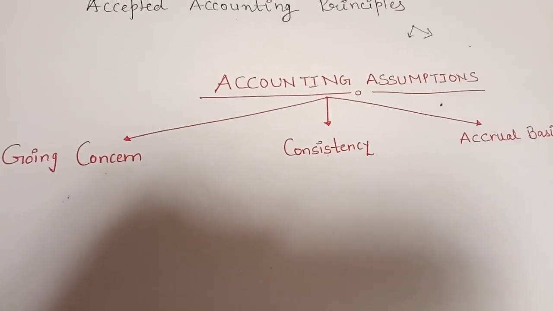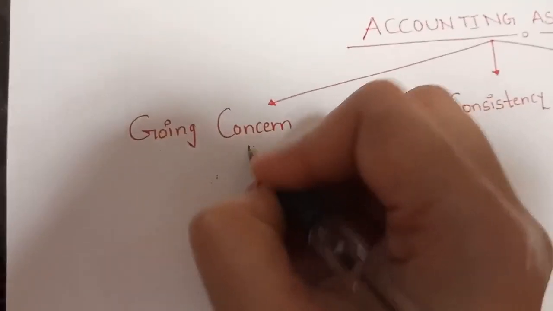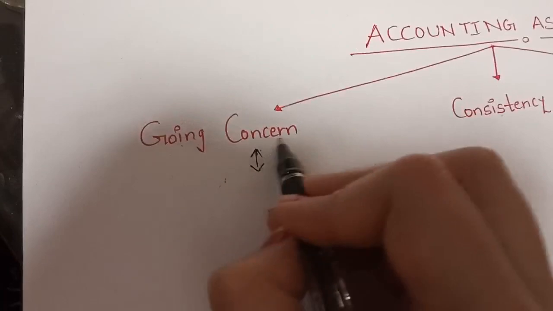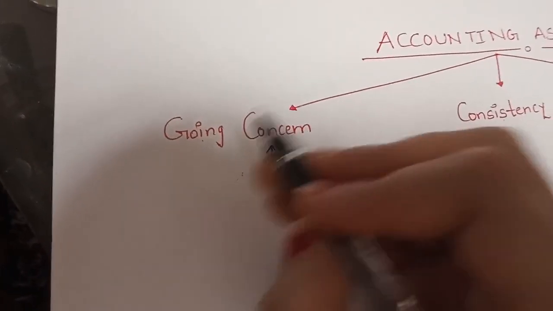So now first come to the going concern assumption. What is the going concern assumption? You can understand by the name also.